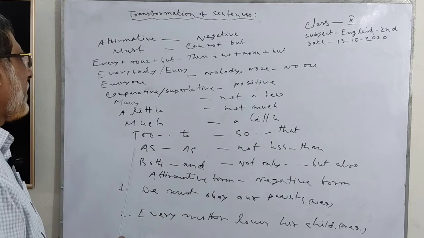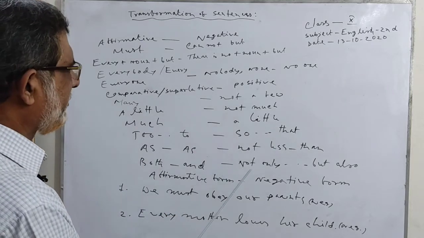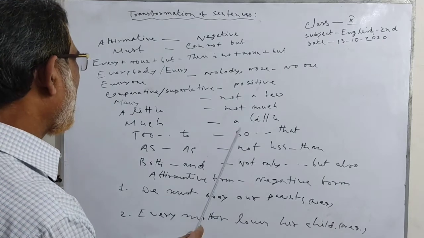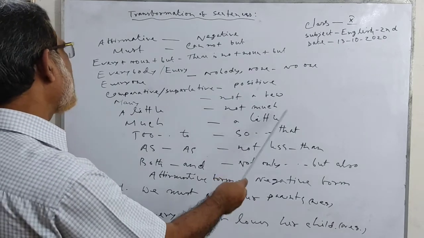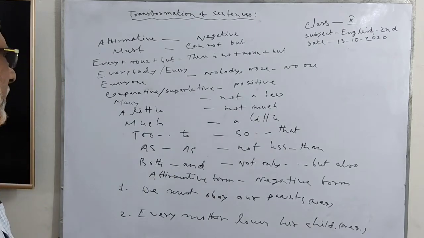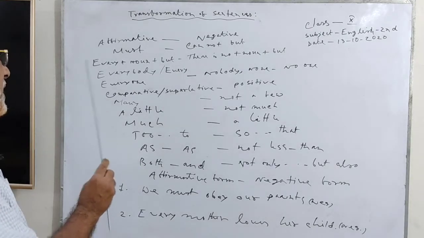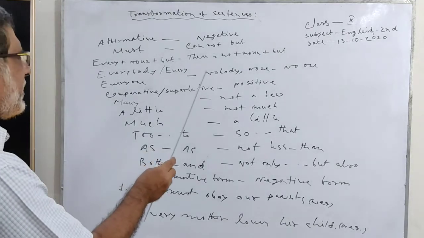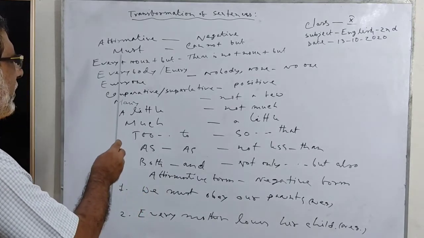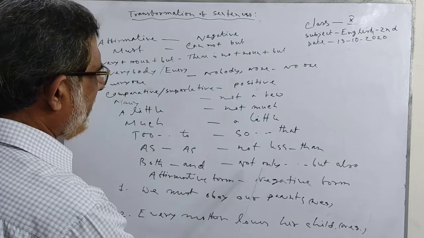How can we transfer an affirmative sentence to a negative sentence? And how can we transfer a negative sentence to an affirmative sentence? If you transfer an affirmative sentence to a negative sentence, you can use these forms, these signs.